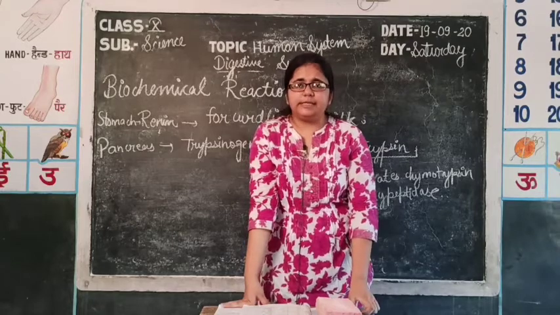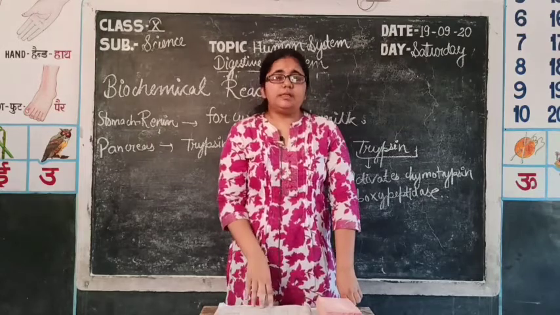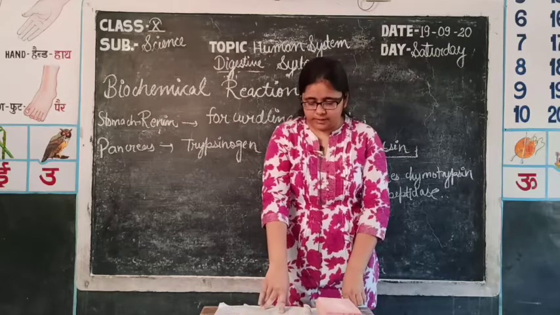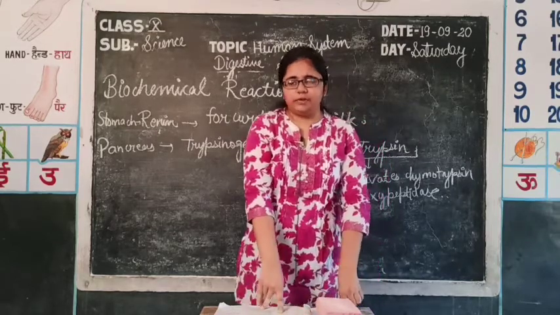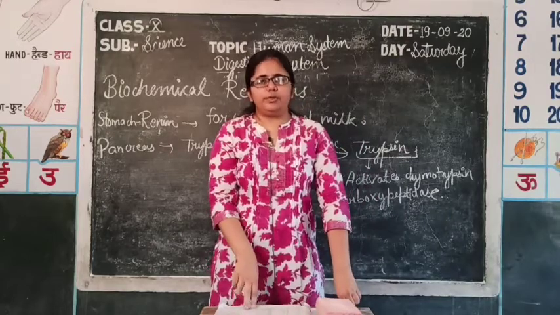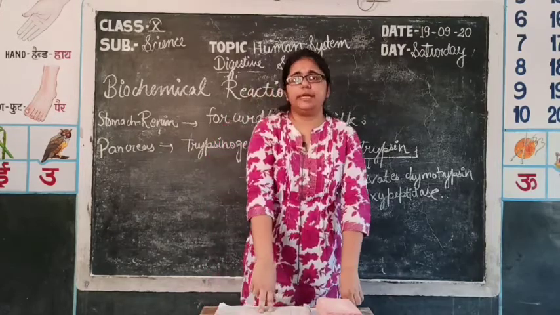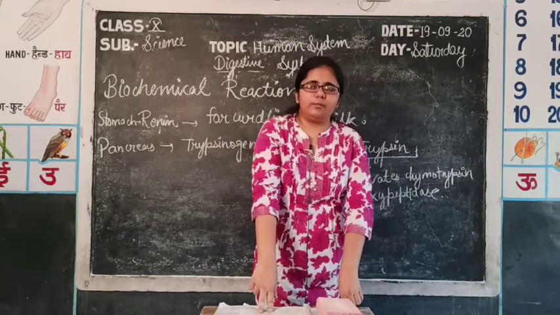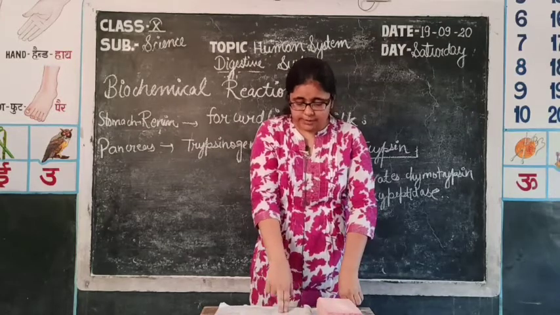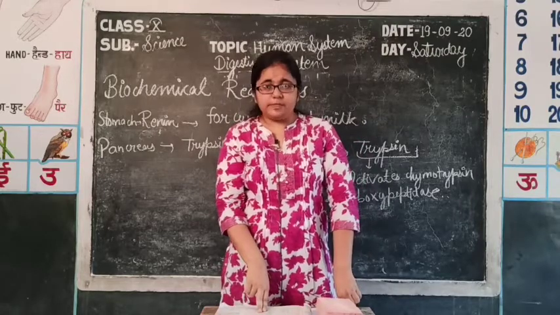Fourth one is the intestinal juices. The juices secreted by the intestine. These are the secretions which convert disaccharides into monosaccharides. First one is maltase. Maltase converts maltose into glucose. Maltose is a disaccharide composed of 2 units of glucose. Second one is lactase. Lactase converts lactose into glucose and galactose, because lactose is formed by 2 units. First one is glucose and the second one is galactose. Third one is sucrase. Sucrase, when it converts sucrose into simpler form, forms glucose.